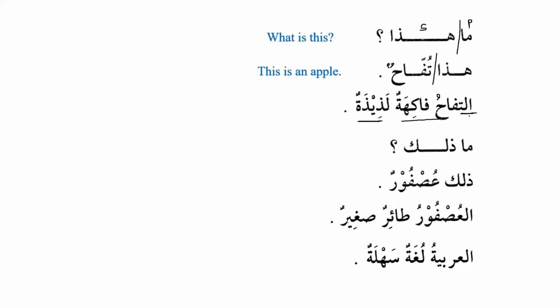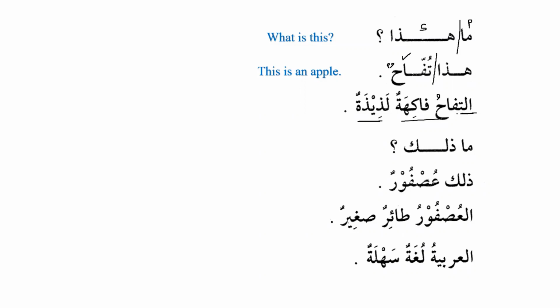I gave you an example from the Quran as well. What happened here? Generally when we mention a noun for the first time, if it is an indefinite noun, it remains indefinite. But if we mention the same noun again, it becomes a definite noun. So here it is nakira, but here it becomes marifa. Why does it become marifa? Because we are talking about it for the second time.